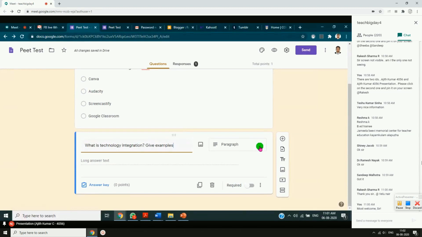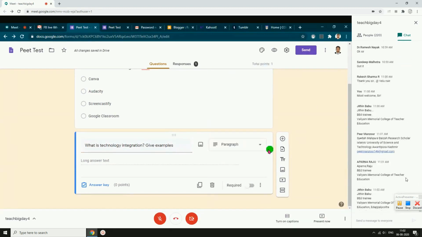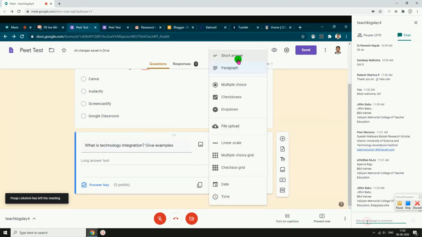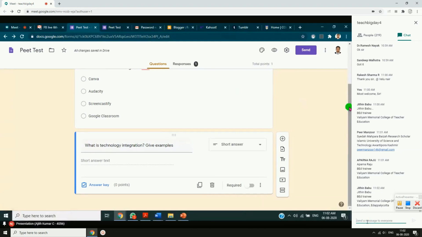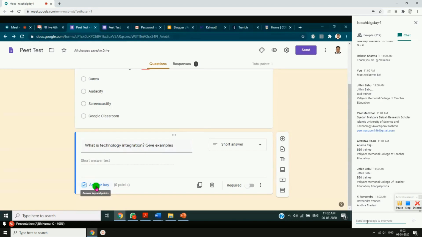So I want to make it a short answer. I'll click on this arrow mark and click on short answer. So this is the place for giving the answer. If you want, you can give some answer key for that, but it is not necessary for short answer and essay type questions. Otherwise, leave the answer key, since it is a subjective kind of question paper.